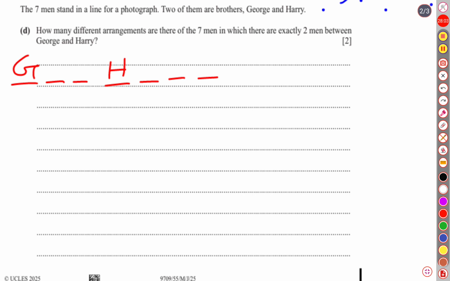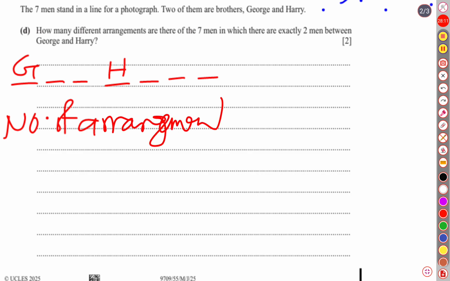Okay, so we can write the number of arrangements. Look at this: except George and Harry there are 5 members. So 5 factorial ways the rest of the 5 members can be arranged. After that, George and Harry can also interchange their positions in 2 different ways.